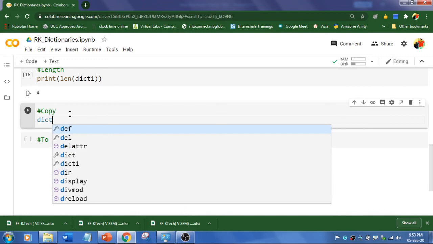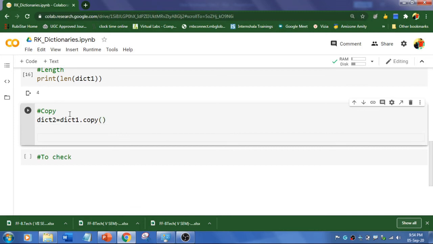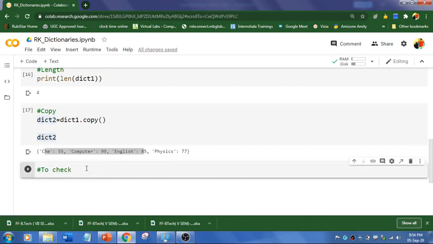I'm going to use a variable called dictionary2, and I'm going to copy this, and let's print or call dictionary2. So it is displaying the elements from dictionary1.